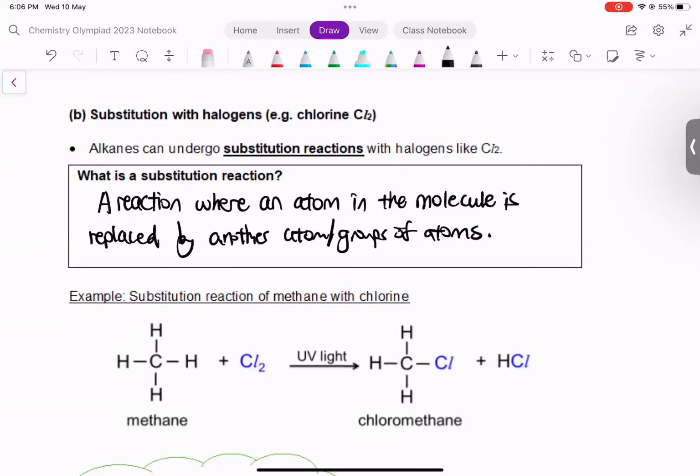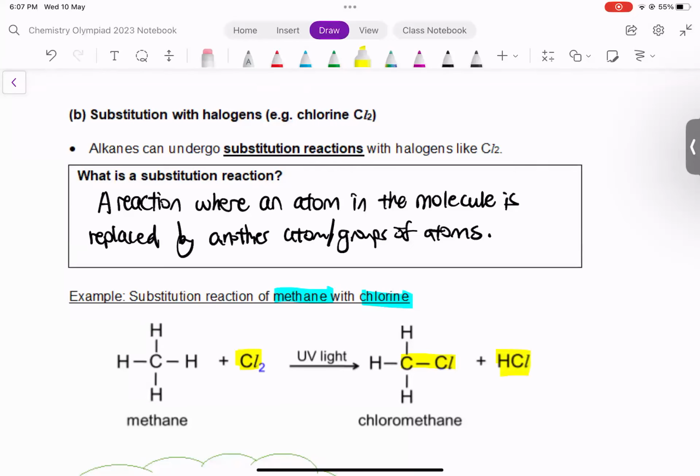So the first example is to substitute methane with chlorine. All right. So what happens is that methane is CH4 plus Cl2. So what do you notice? The Cl comes in and forms a bond to carbon. So what has it replaced? The chlorine has replaced hydrogen. Now, the hydrogen doesn't come out as H. The hydrogen comes out as HCl.